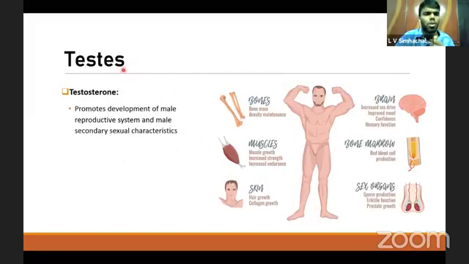Testis produces the hormone called testosterone, which promotes the development of male reproductive system and male secondary sexual characters. It acts on the bones in bone mass density maintenance, and it acts on the muscles in growth, increases strength of the muscles, and acts on the skin for hair growth and collagen growth. It acts on the brain for sexual urge, which is a sexual drive. It is also called libido. It acts on the bone marrow for red blood cell production and acts on the sex organs for the sperm production and prostate growth.